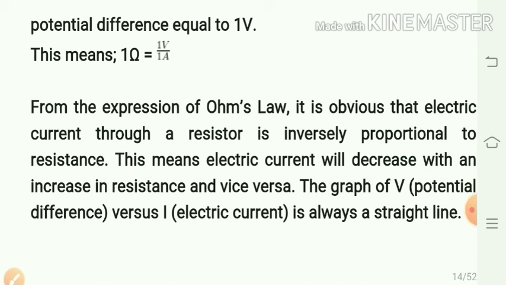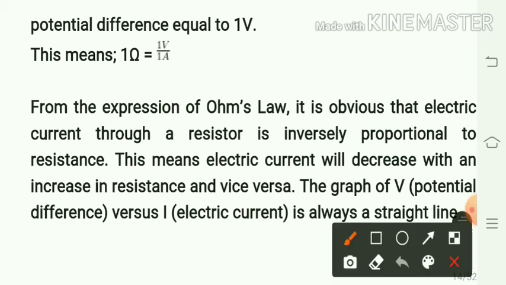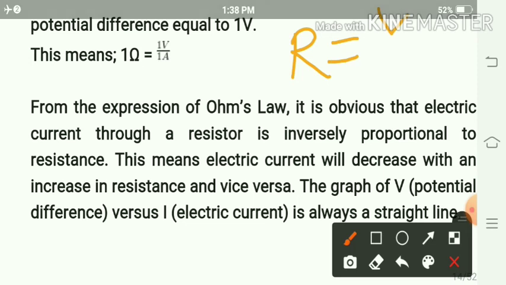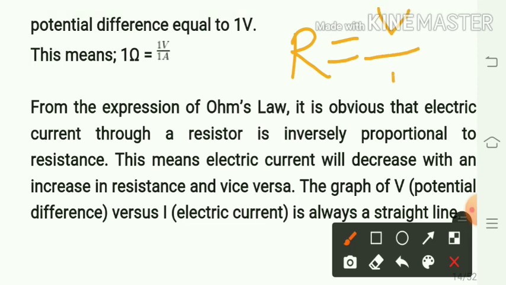From its definition, you know that R is equal to the ratio of potential difference to the electric current. So, this means that 1 ohm is equal to 1 volt upon 1 ampere.